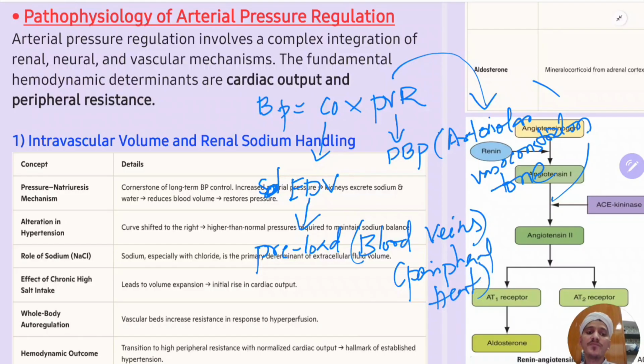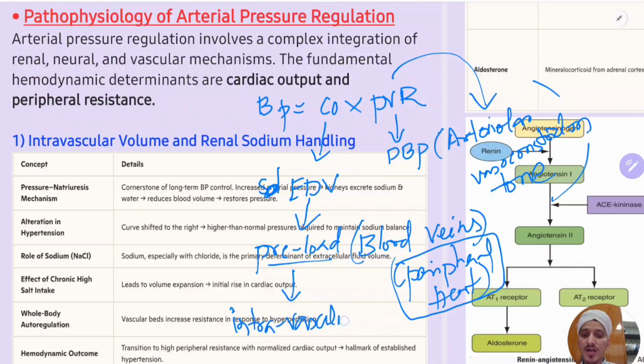Why? Because when we walk, the soleus muscle and the gastrocnemius muscle, mainly the soleus muscle, have large veins in them. Those veins have a large amount of blood, which is pumped to the heart because of the contraction of the muscles. That's why the gastrocnemius and soleus are also known as the peripheral heart, because they pump the venous blood towards the heart. So that venous blood is nothing but the preload, and this preload depends further upon the intravascular volume, nothing but blood volume.